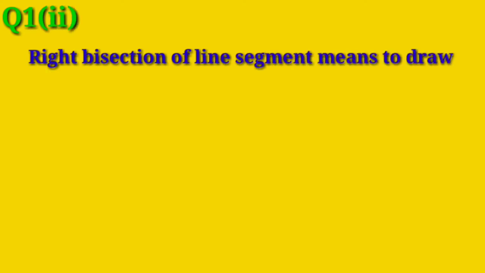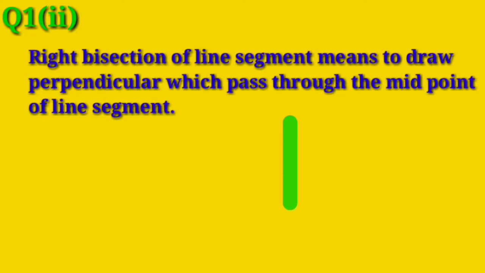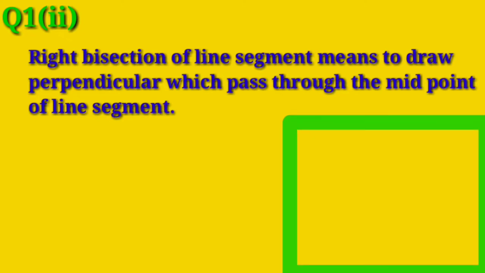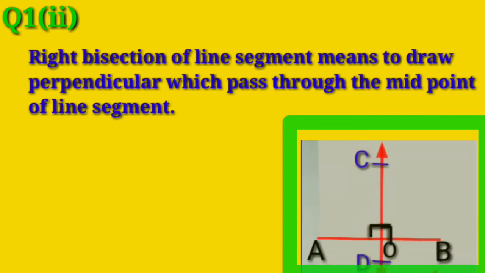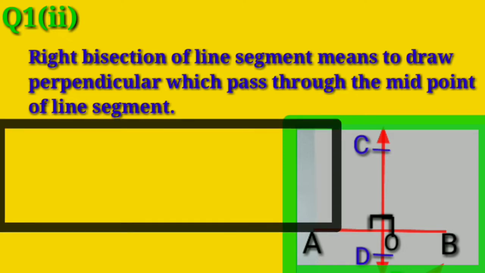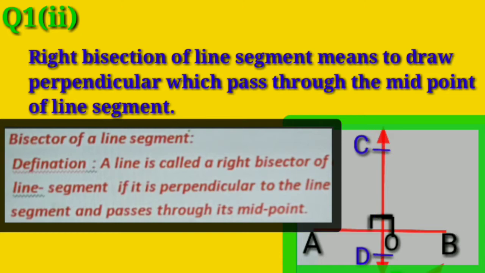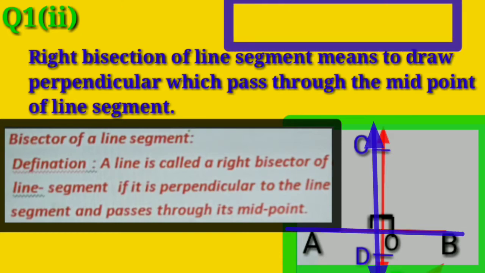Question 1, Part 2. Right bisection of a line segment means to draw a perpendicular which passes through the midpoint of the line segment, by using diagram. The definition of right bisection: a line is called a right bisector of a line segment if it is perpendicular to the line segment and passes through its midpoint.